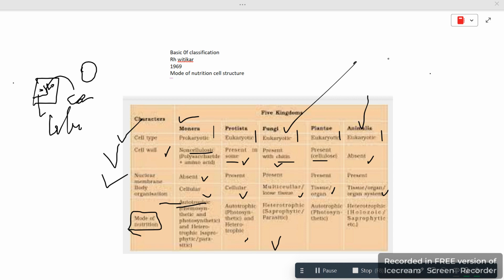Okay, so in the last video we were just discussing this table, which was half remaining. So in today's video we are going to continue this. First, we had discussed these all. I'm just going to start with the mode of nutrition.